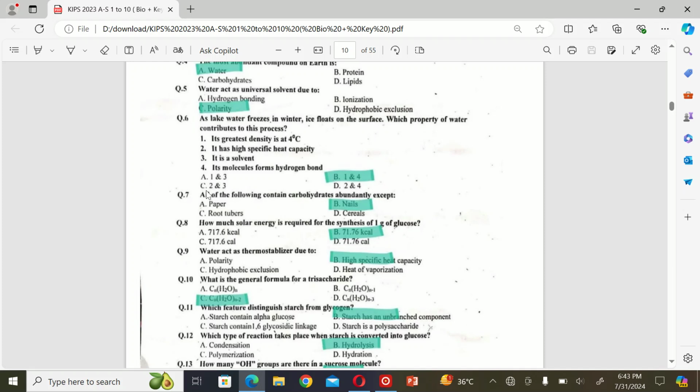The next MCQ is: all of the following contain carbohydrates abundantly except A. Pepper, B. Nails, C. Root tubers, and D. Cereals. So the correct option is B.